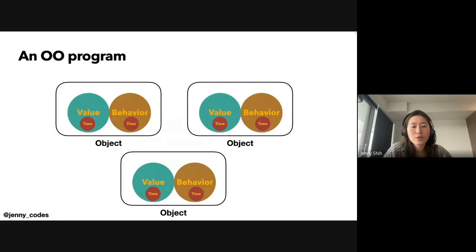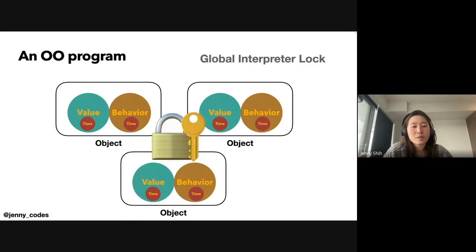As we've seen before, this is how I think about an OO program in my head. And if we try to run a Ruby program concurrently out of the box, we cannot. There's this thing called the global interpreter lock that prevents Ruby code from doing so. The reason that we need this lock in the first place is thread safety.